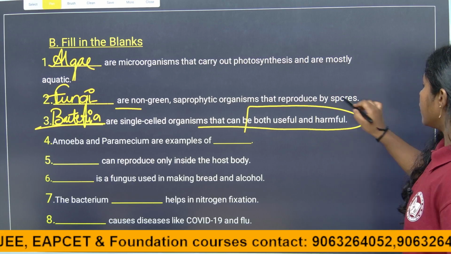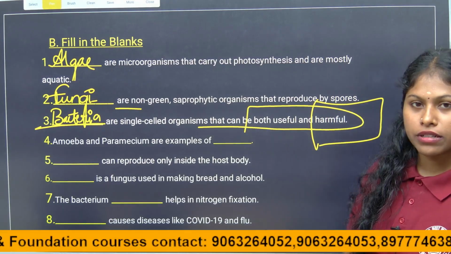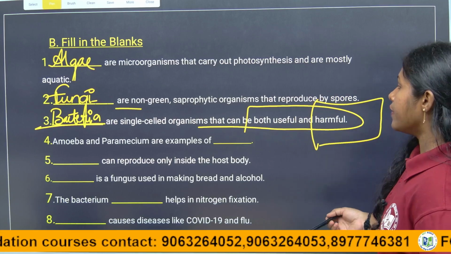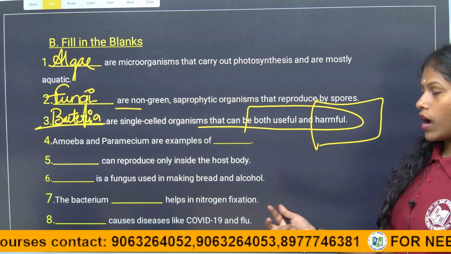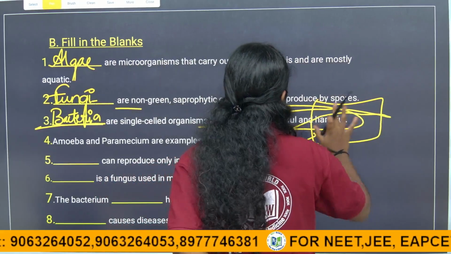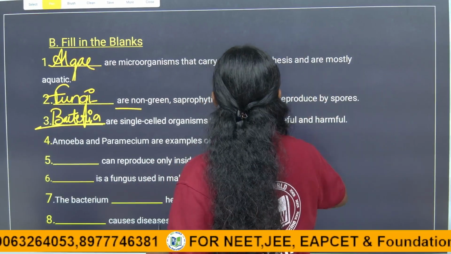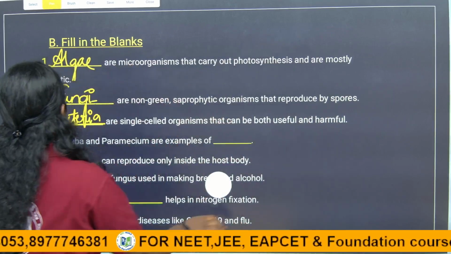As for harmful, many bacterial infections affect humans, plants and also animals. They act as both useful and harmful. So the answer is bacteria.